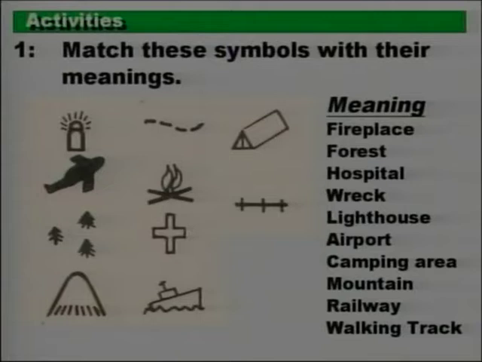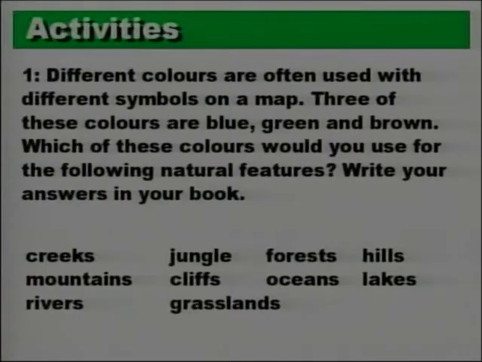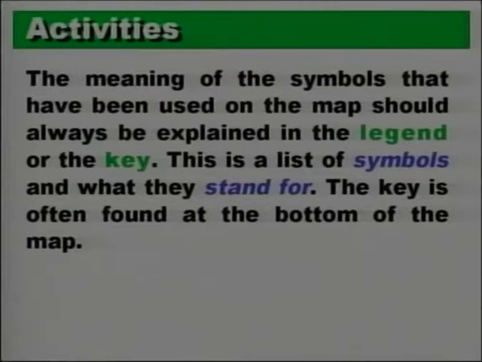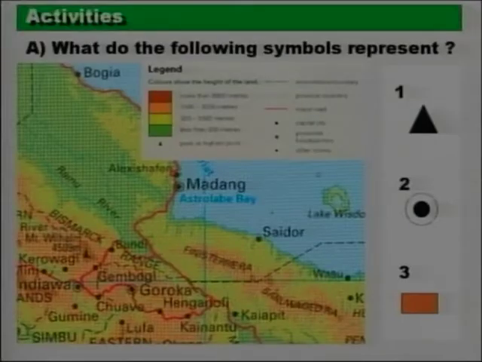We are now going to see if we can use our atlases to find out what some of those symbols actually represent. So the first activity, if you look at page 10 and 11, I want you to tell me by writing in your exercise book what the following symbols represent. You have the map. You have those 4 important features that any good map must have: the scale, the key, the title, and also the direction.